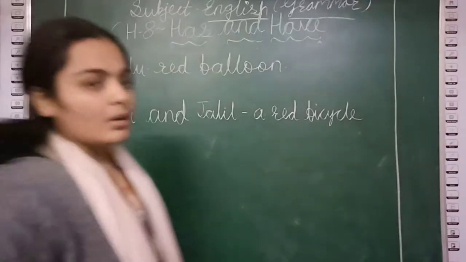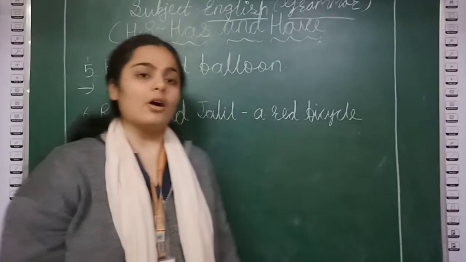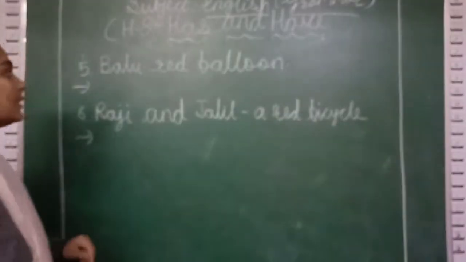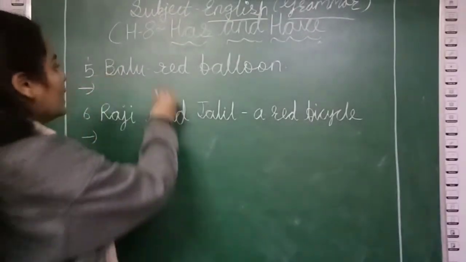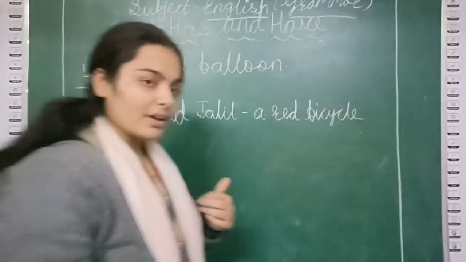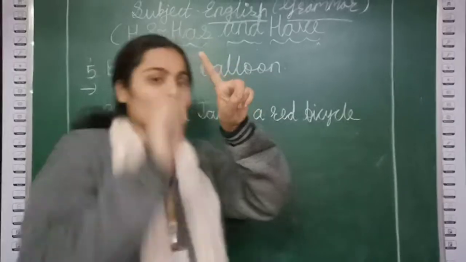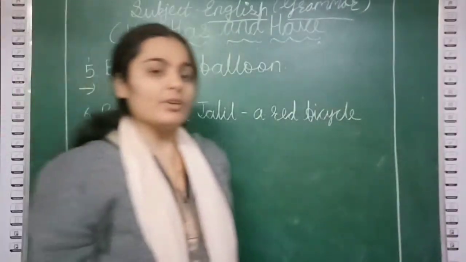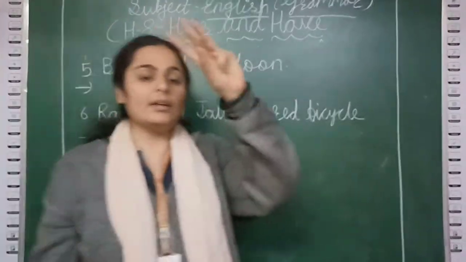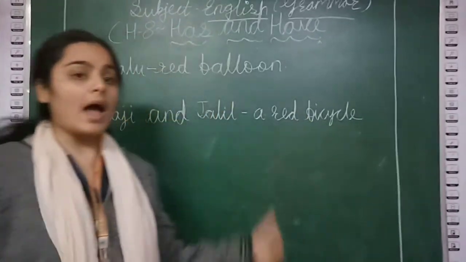Now let's move to the next examples. What is written here? Baloo dash red balloon. Here we are talking about only one person. Who is the one person? Baloo. So what are we using with one person, or with he, she, it? We are using has.